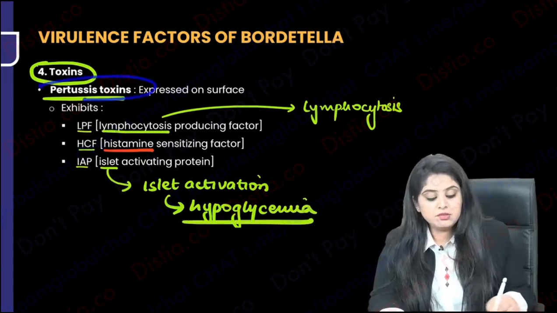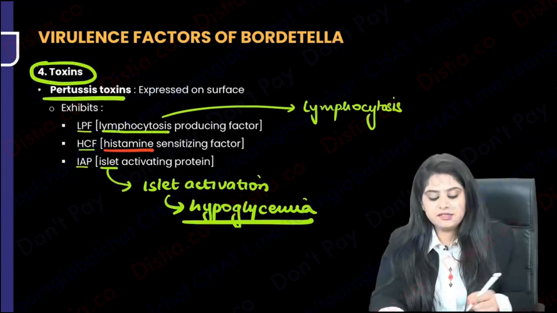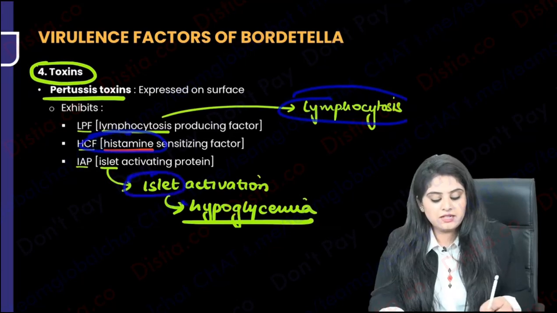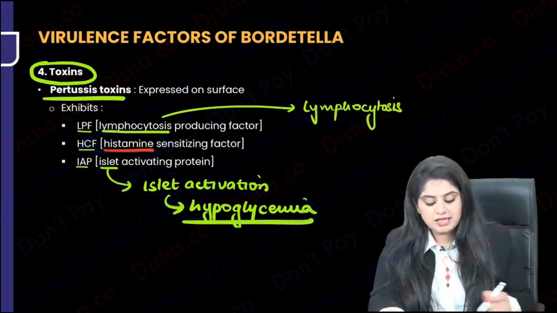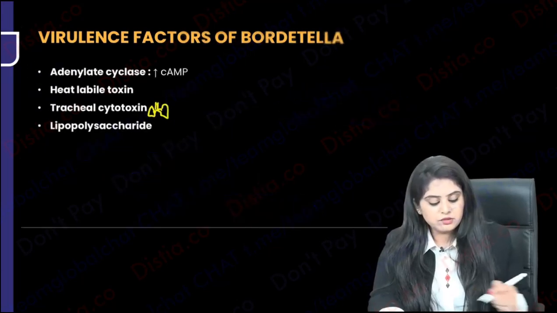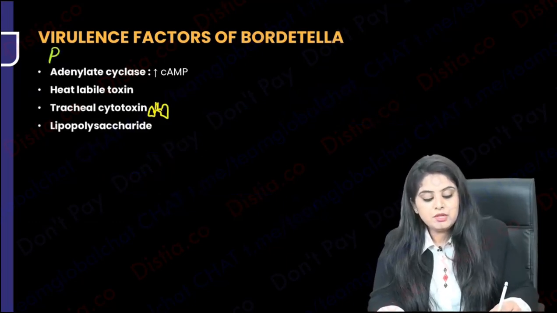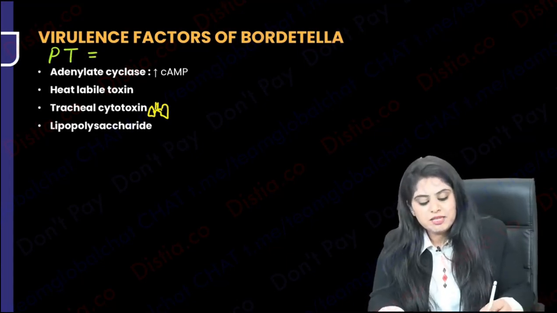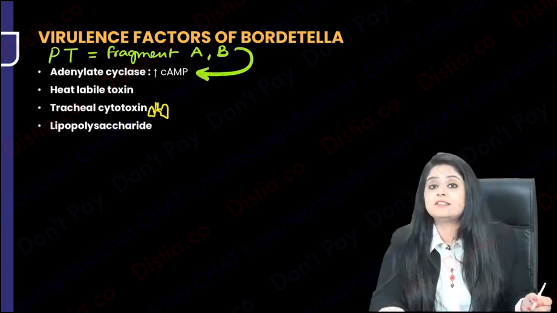So repeating, pertussis toxin actually has many properties. It is going to cause lymphocytosis. It is going to release histamine. It is also going to activate islets, causing hypoglycemia. But what exactly is the pertussis toxin? I hope you remember, pertussis toxin, like any other toxin, is A and B. That is not a problem. It is going to have a fragment A and a fragment B. But do you remember, it increases adenylate cyclase.